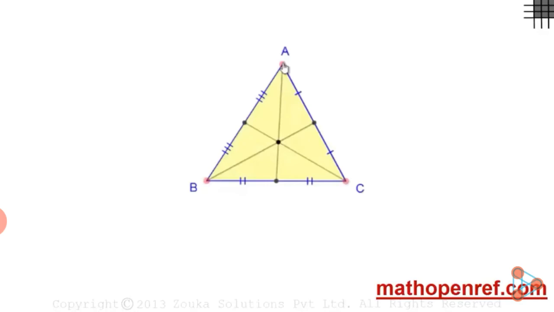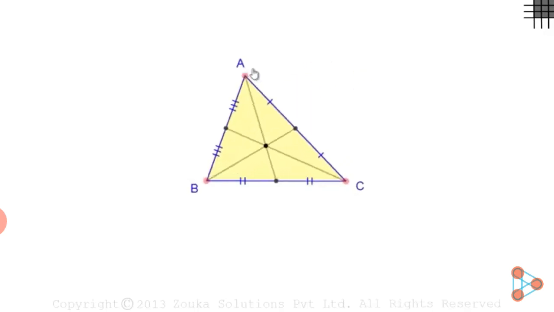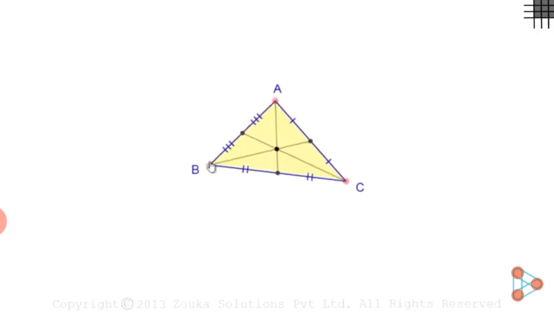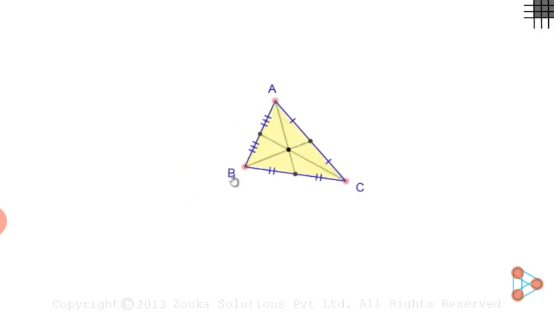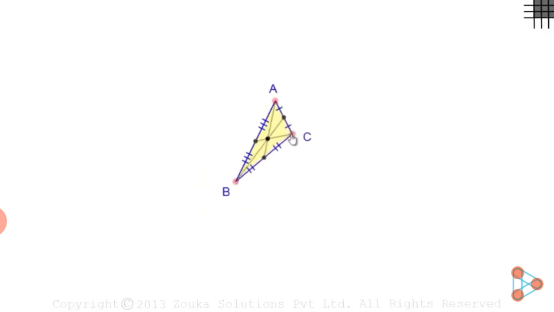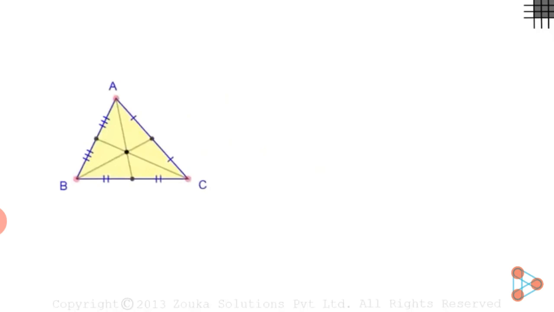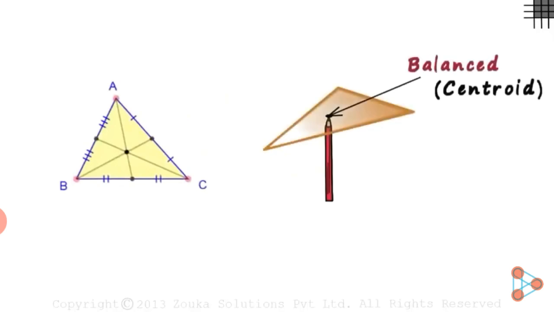Let us try moving the vertex A. No matter where it moves, the centroid always lies inside the triangle. Even if we try moving vertex B, it will remain inside. And it is the same case with vertex C. Now, if we look at the previous example, if we want to balance a cardboard at a point which is the centroid, of course, it cannot lie outside. It will always be inside the triangle.